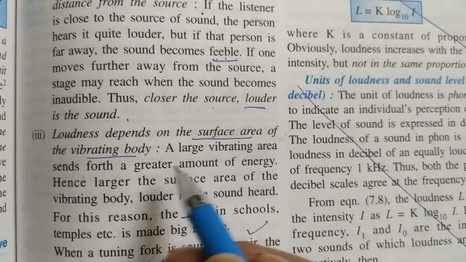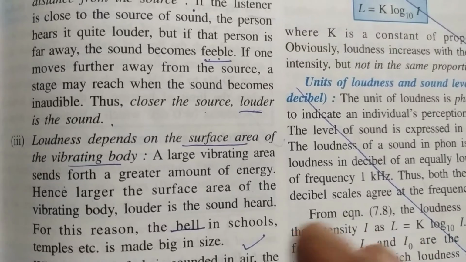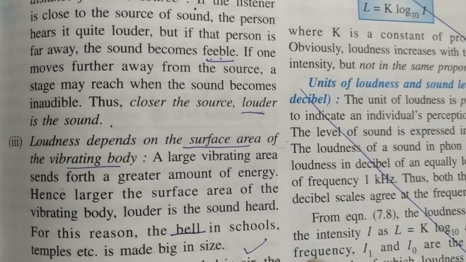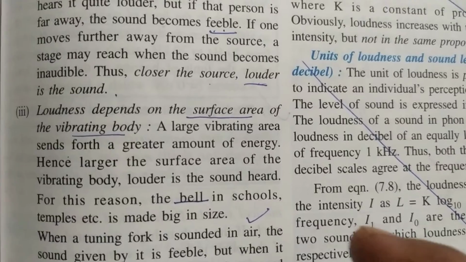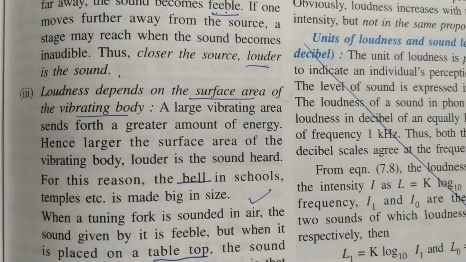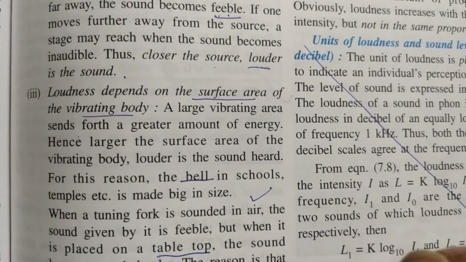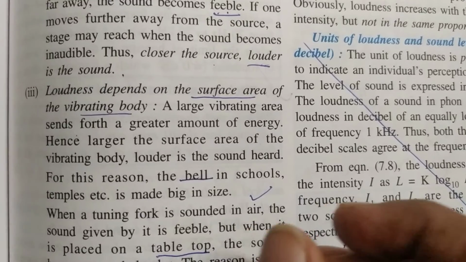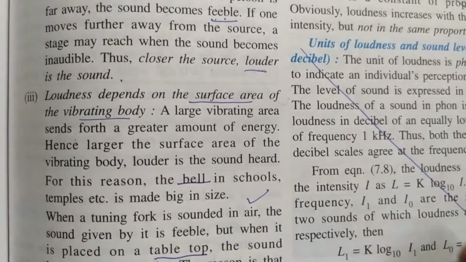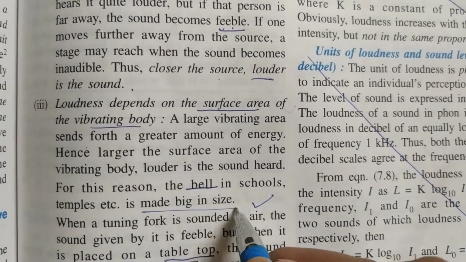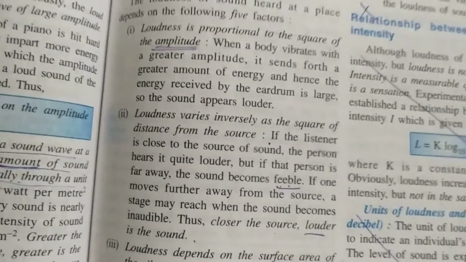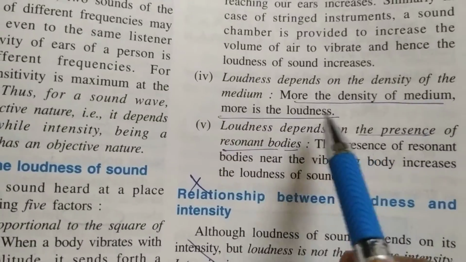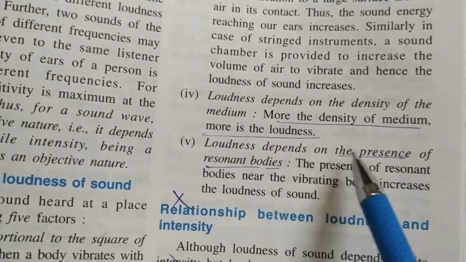Then surface area. If more surface area is vibrating, obviously a louder sound will be heard. So at resonance or in the case of forced vibrations, like a tuning fork kept on a tabletop, or in the case of school bells or temple bells, if they are made of a big size, then more vibrating surface area will be there. That's why a loud sound is heard. Fourth factor is density. The more the density, the more the loudness.